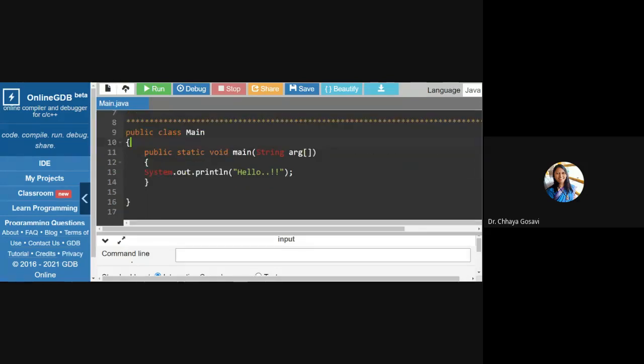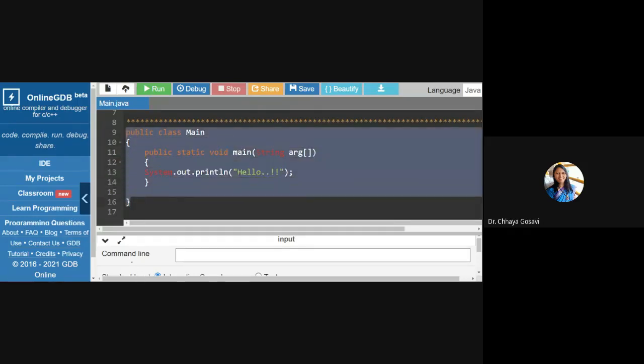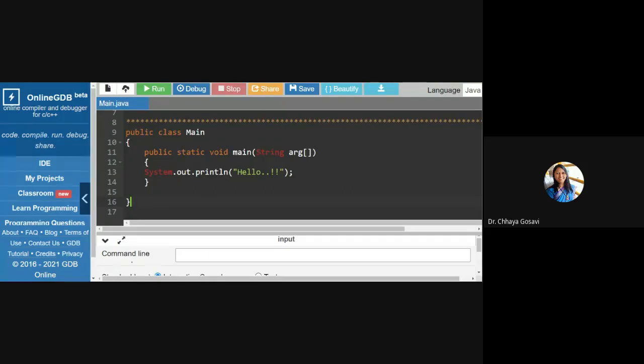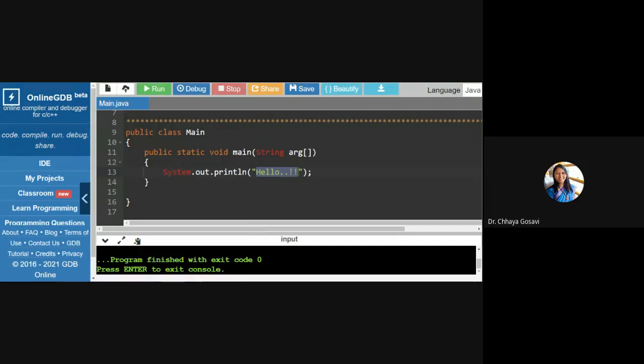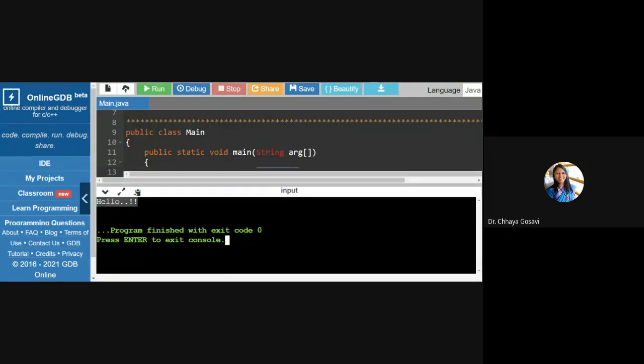In C or C++, you can directly start with a main function, int main and opening and closing curly braces, and you can just write printf hello world or something. But here main is enclosed in a class. Main is also part of a class. Main is not freely available. Even C++ is an object-oriented language, and there also main is not part of any class. Here println is a method which is in the System.out class. For System.out.println hello, here I'm just using this run command and it will produce the output. You can see the output hello.